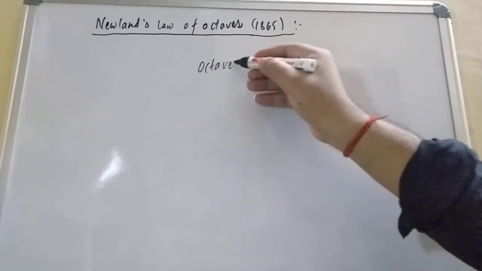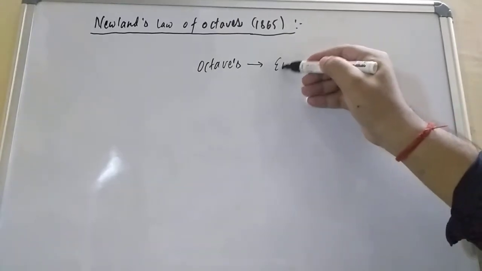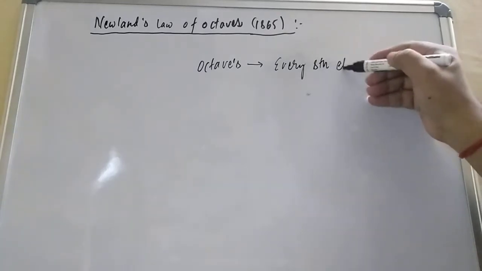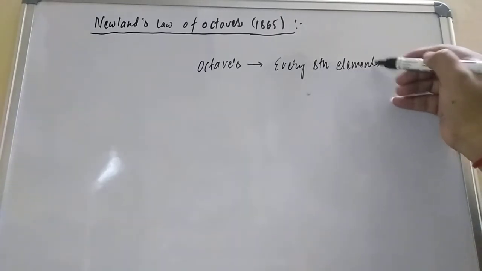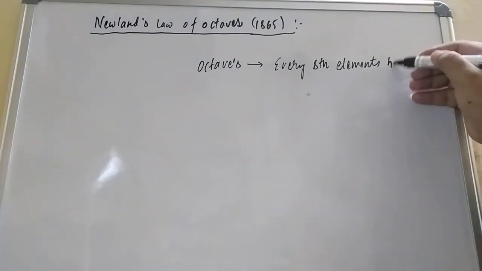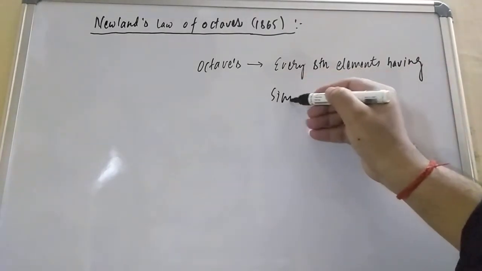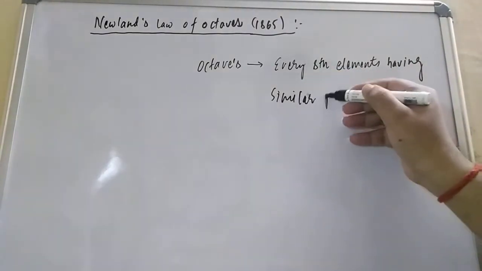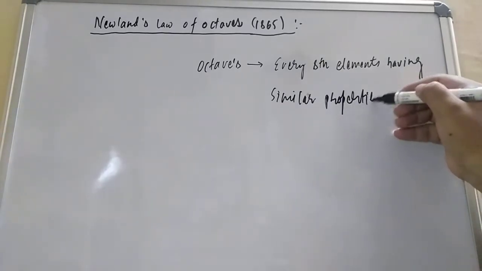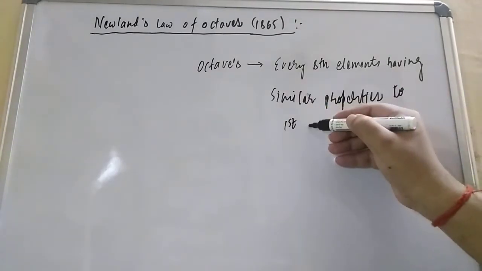So when you are talking about the octaves, he said that every eighth element has similar properties to the first element. Similar properties to the first element. So this is the law.